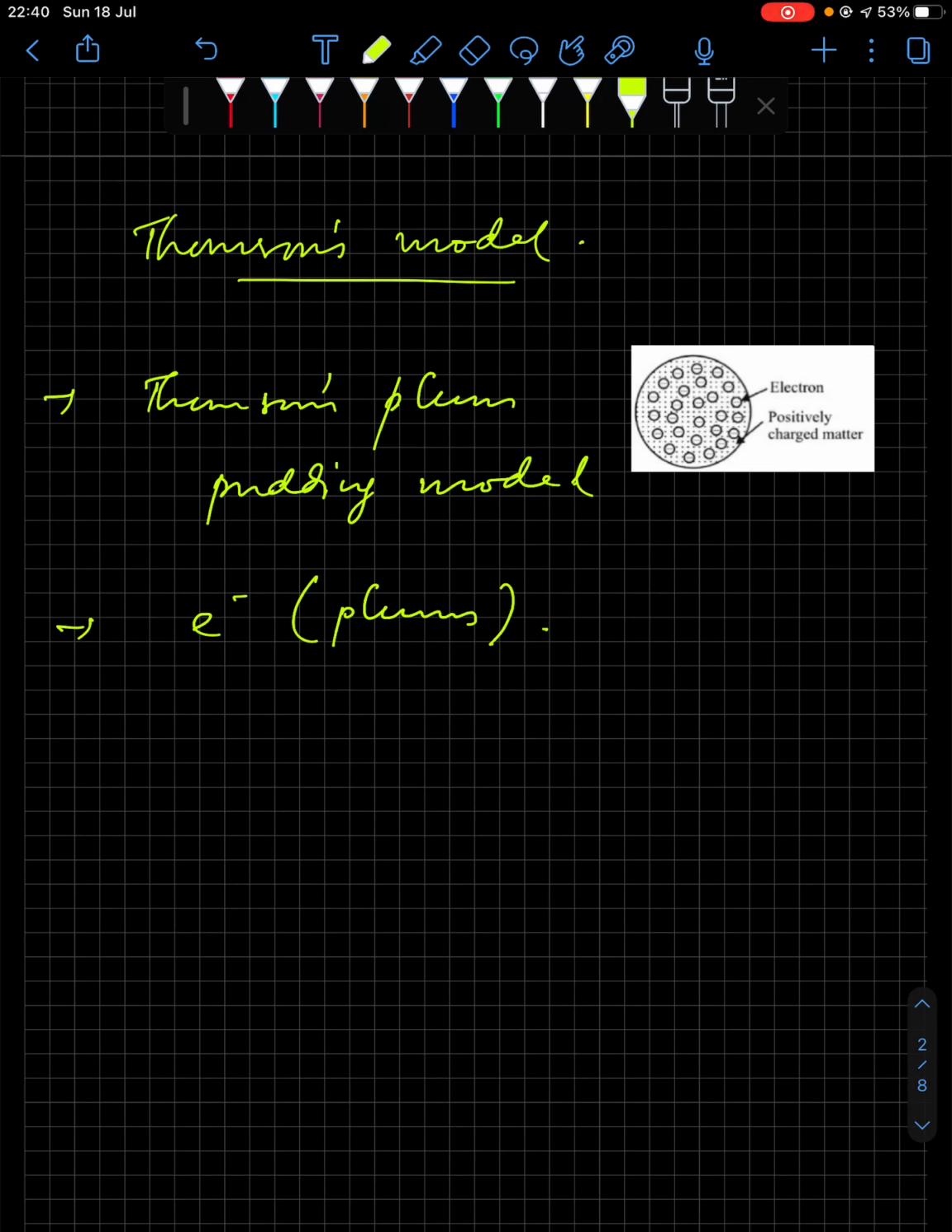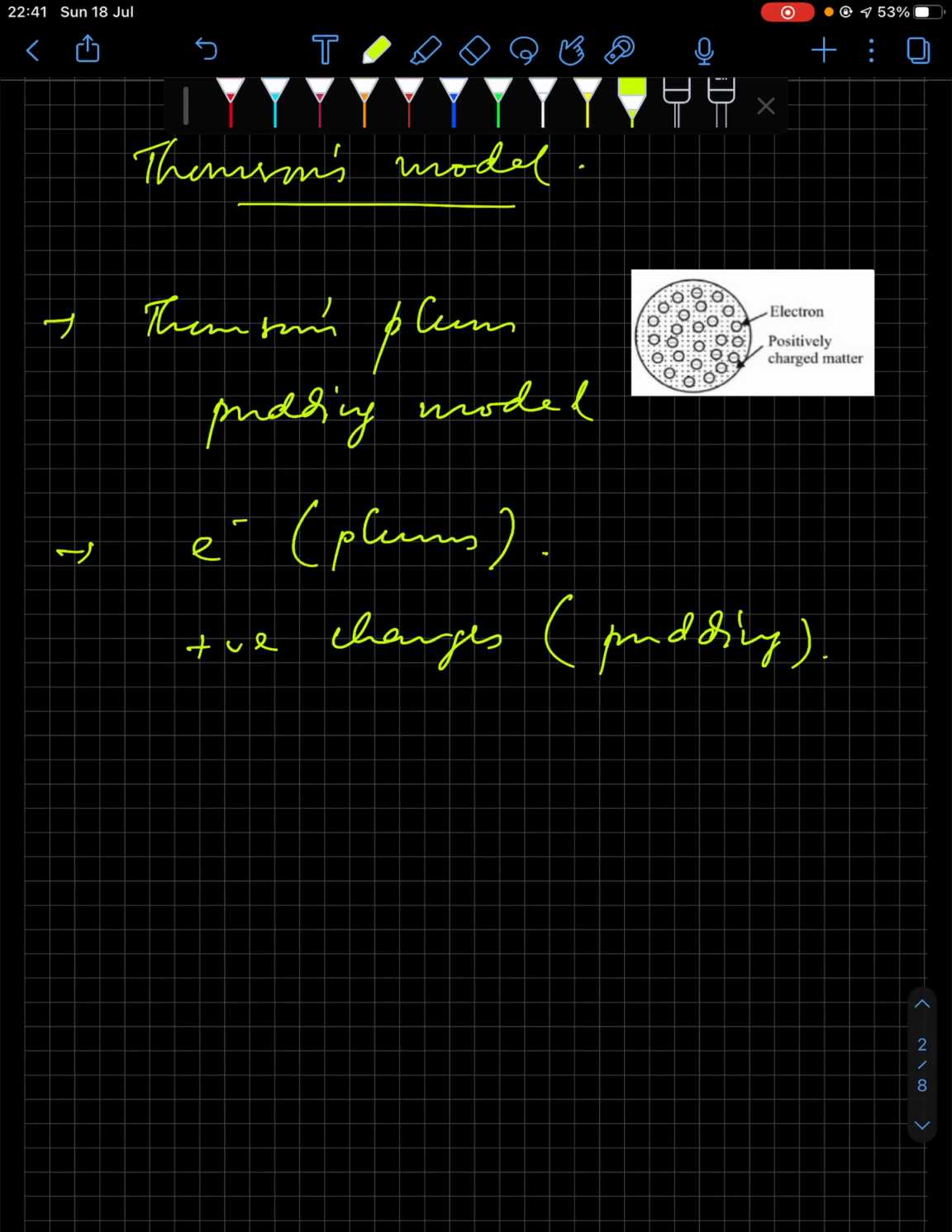So like positive charges, because protons were not discovered at that time, therefore they were calling this as positively charged. So positive charges, he called them as pudding. You can also compare the situation with the watermelon, where the seeds will be taken as electrons, and the flesh of the watermelon will be taken as positively charged.